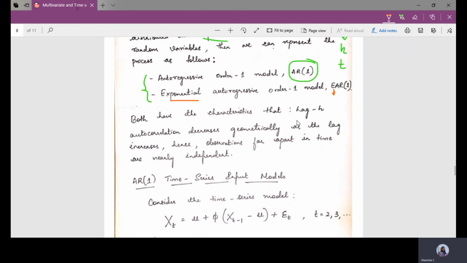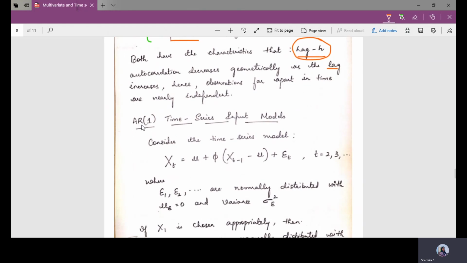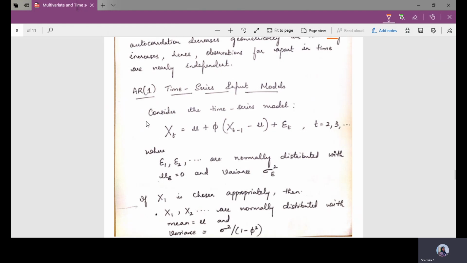Both have the characteristic that the lag-h autocorrelation decreases geometrically as the lag increases, hence observations far apart in time are nearly independent. Fine. So both work on the value of which one now? Lag h. So the autocorrelation decreases as this lag h value increases. Coming to the first one, that is the autoregressive order 1 time series input model. Consider the time series model. So this is the model that we are going to consider.